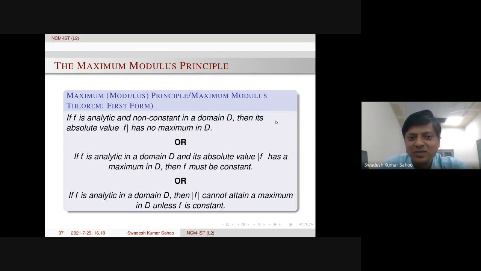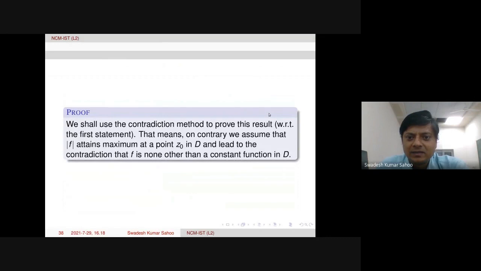Now we are going to prove this statement by the contradiction method or contrapositive method. That means we assume that its absolute value has a maximum in D, then we prove that the function is constant. In fact, the second statement we are going to prove. So we shall use the contradiction method to prove this result.